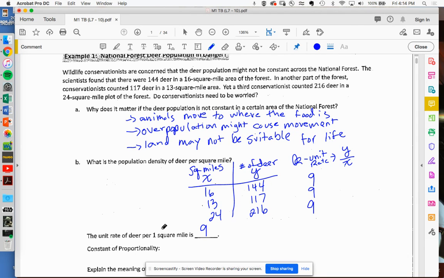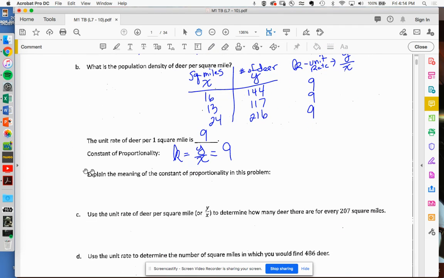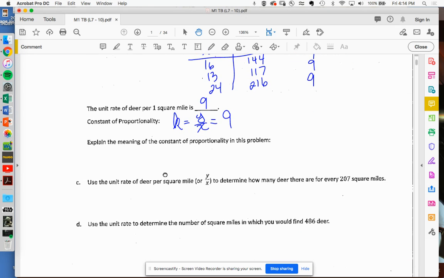Now, that ties into our constant of proportionality, our k, which we now call y over x. And all that equals 9 every single time. Now, what does the meaning of this constant of proportionality mean in this problem? What does that 9 mean? What's the label for it?